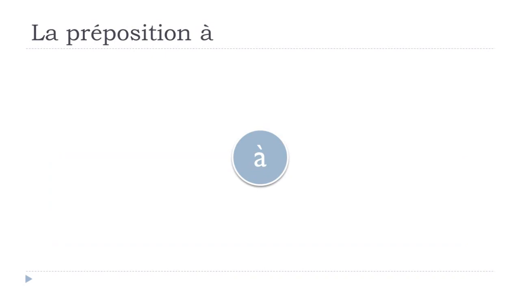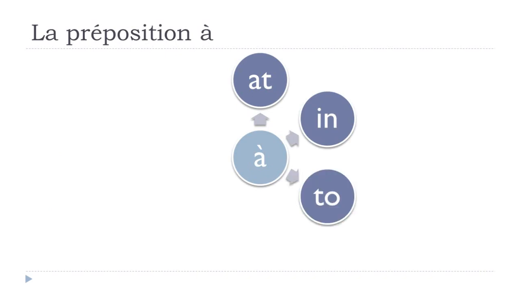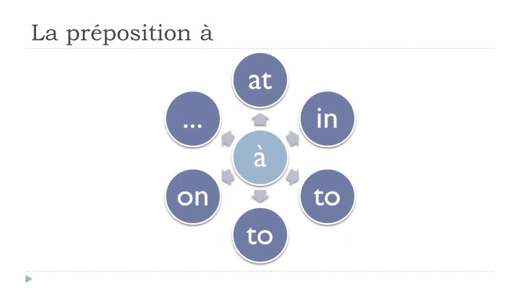Why? Just because à could be translated in English with at, in, to, and I'll explain the reason why we've got this second to here, because it will be the from something to something. So that's the main reason why we've got the two twos. And then it could be translated with on, and there are other meanings and uses of this preposition à. Okay, so we'll start with at, if that's okay with you.